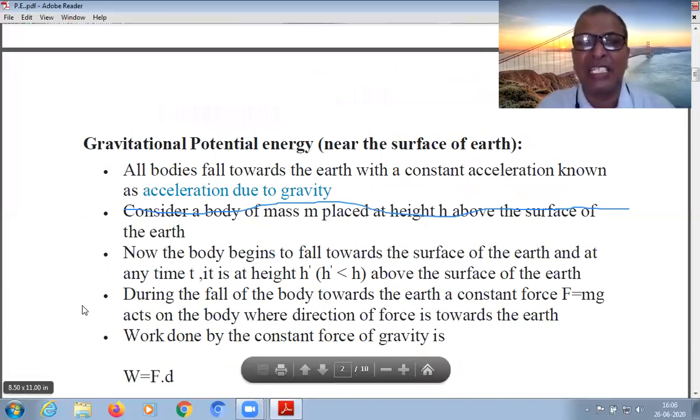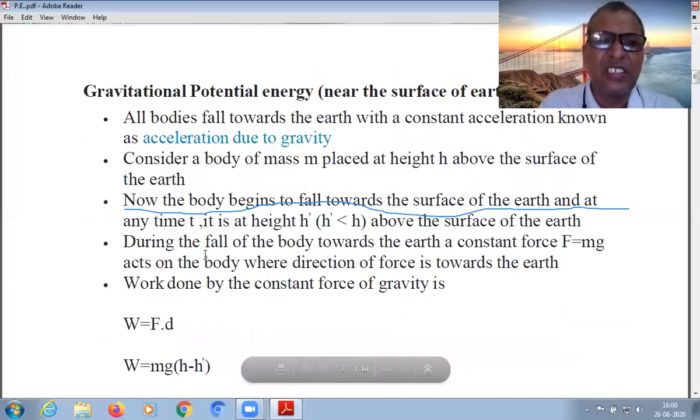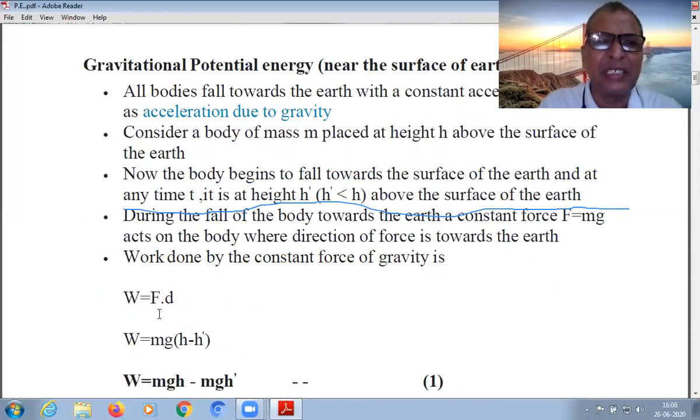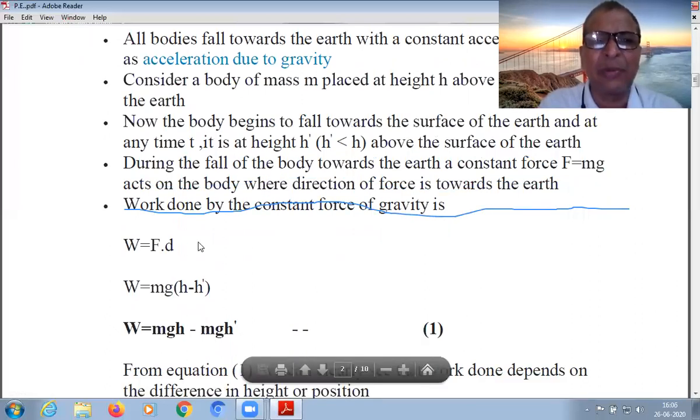During this fall, work is done. The force acting is equal to the weight of the body, that is mg, and it moves down. The work done is given here: mg times the distance traveled.